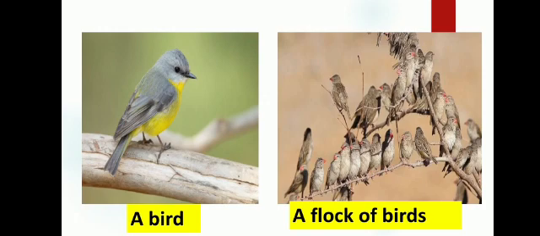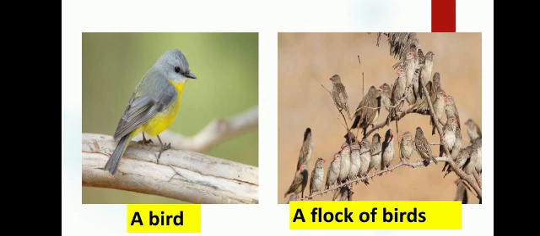So when I see that there is group of birds sitting together on a branch or on these branches, I can say that there is a flock of birds sitting on the tree. When there were many birds flying in the sky, I could have said there is a flock of birds flying in the sky.